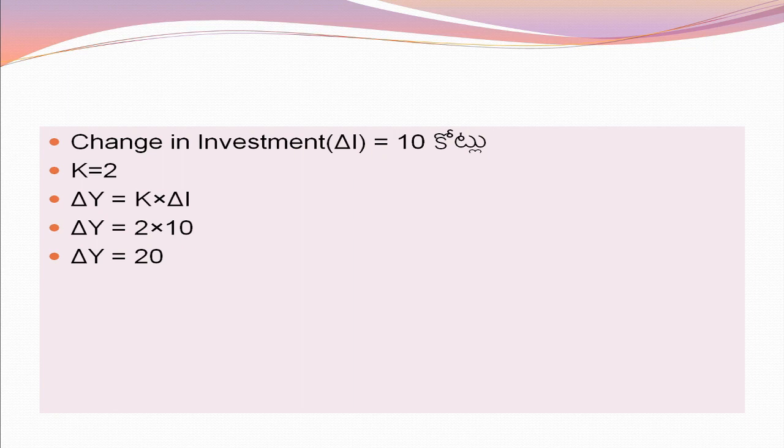If we assume change in investment is 10 crores and K is equal to 2, then the change in income is 2 into 10, that is equal to 20. That is, change in income is 20 crores. The change in income is multiple times of the change in investment. Change in investment is only 10 crores, but change in income is 20 crores. It is multiple times of the change in investment.